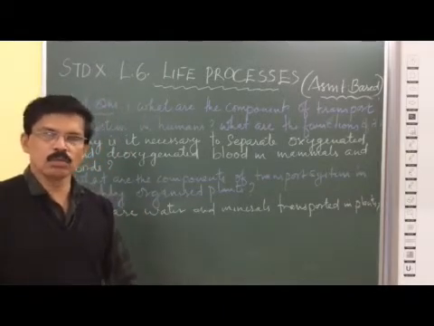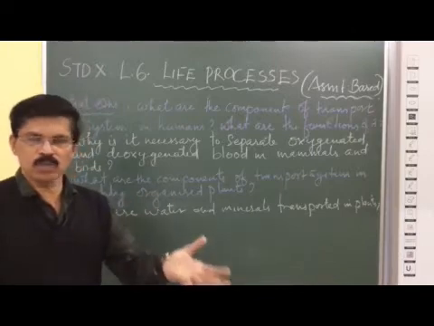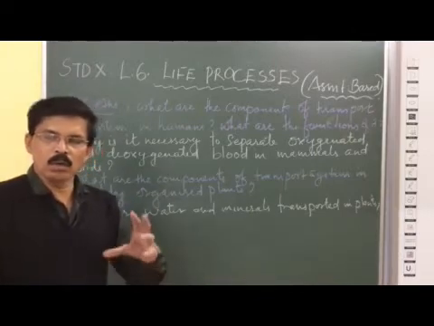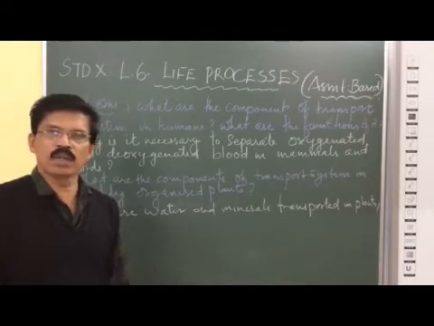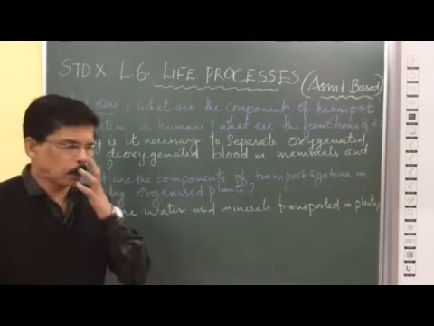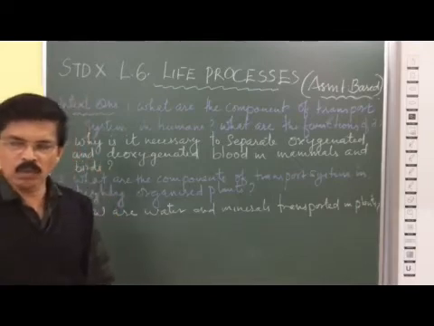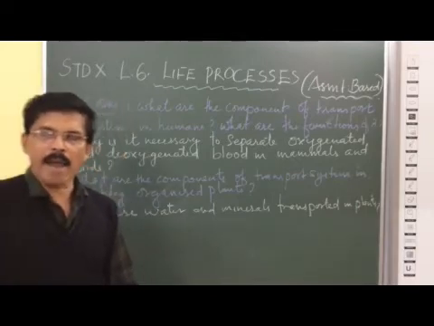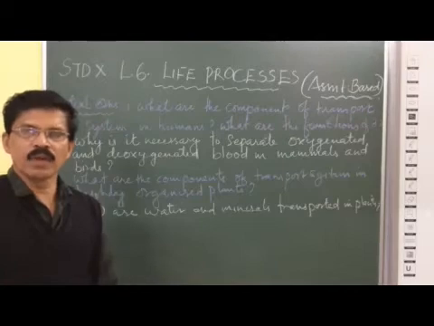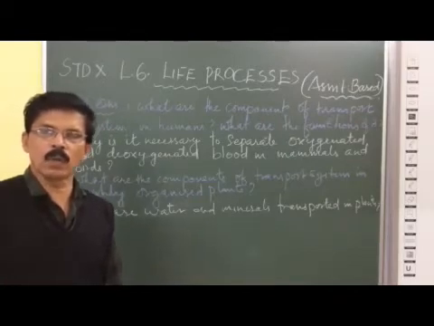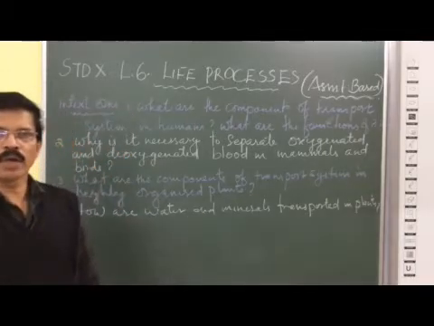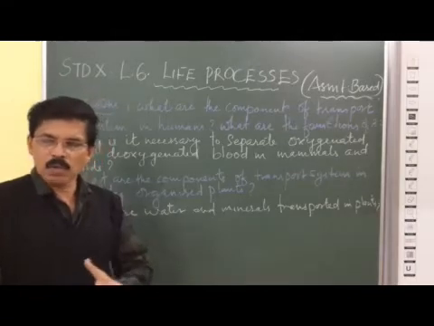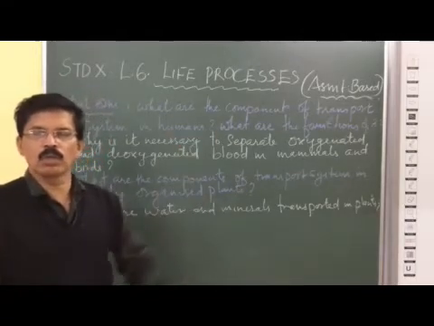In the lungs, the oxygen is mixed and the carbon dioxide is released. And that oxygenated blood is brought to the left atrium by pulmonary veins, and from the left atrium through the bicuspid valve or mitral valve, the blood enters into the left ventricle. From the left ventricle through the aorta, the blood goes to all parts of the body and gives oxygen-rich blood. Okay. And carbon dioxide mixed blood will come back to the right atrium.